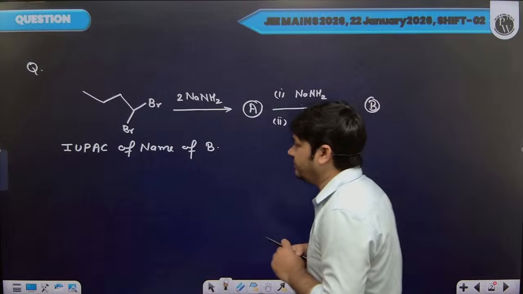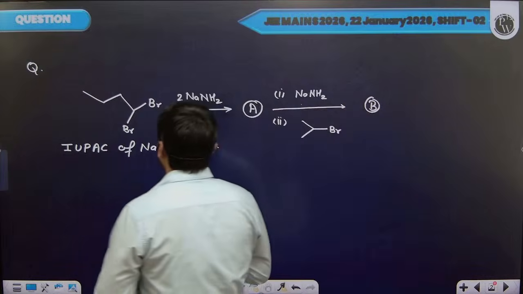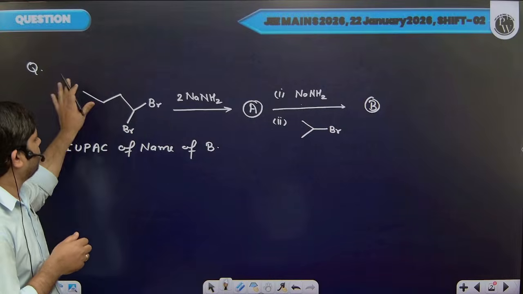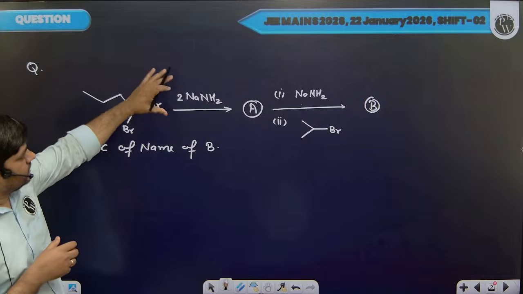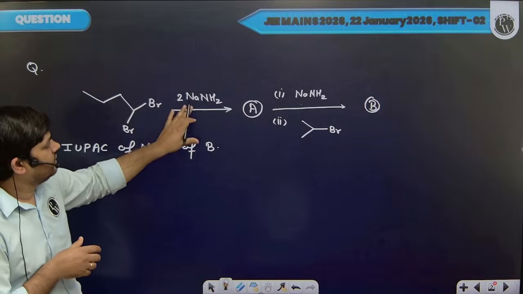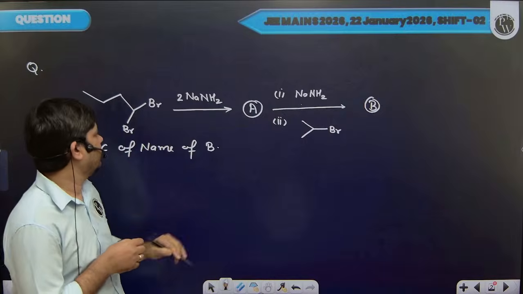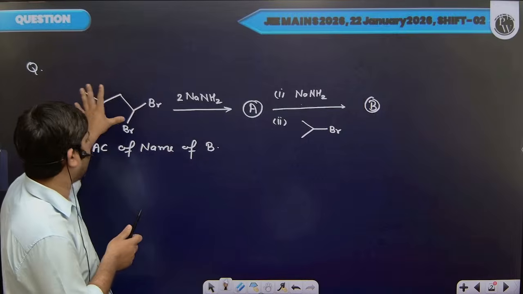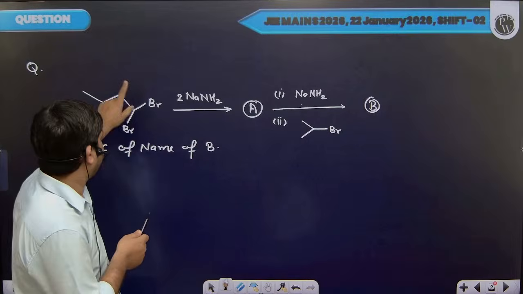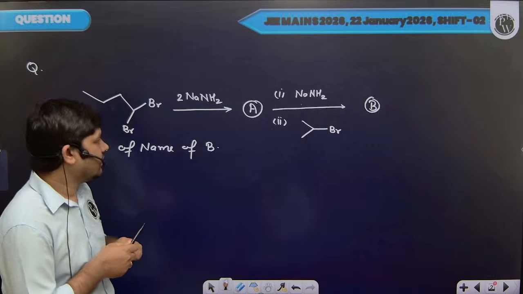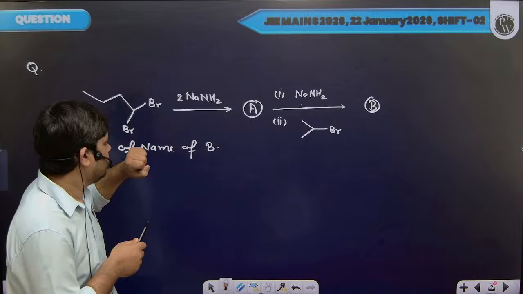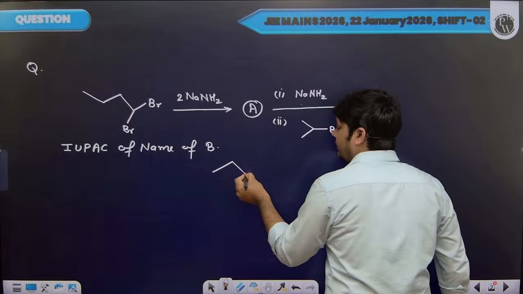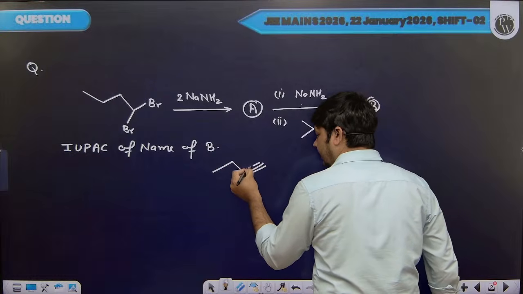In this question we have a geminal dibromide, 1,1-dibromobutane, and we are treating this geminal dibromide with 2 moles of NaNH2. NaNH2 is a very strong base, so there will be a dehydrohalogenation reaction. And we know if we treat a geminal dihalide with a very strong base, then we get an alkyne. So in the first step, we will get 1-butyne as the product.